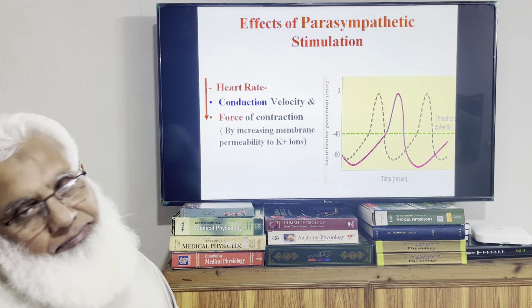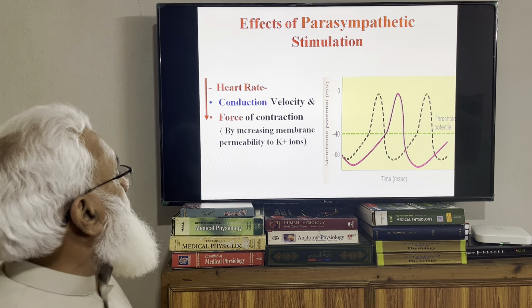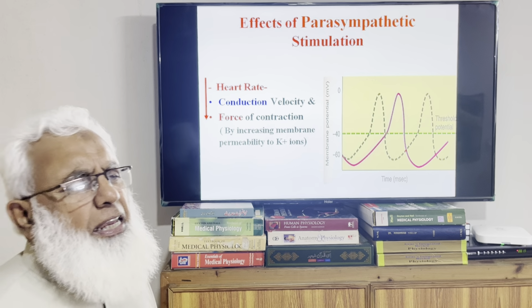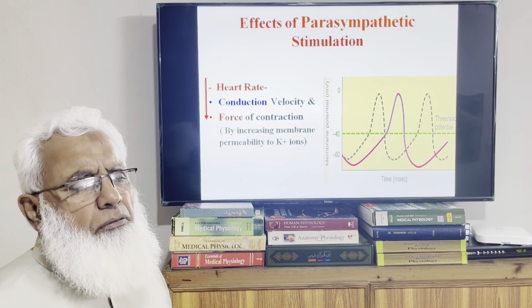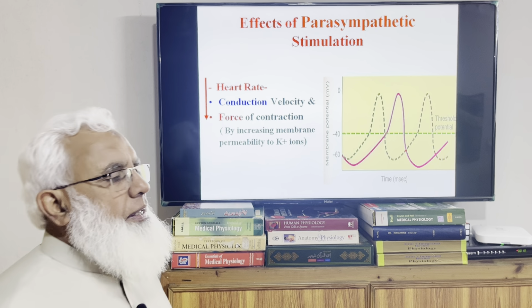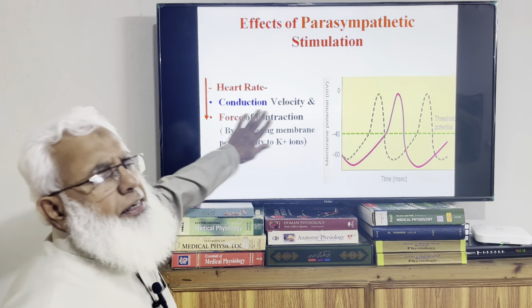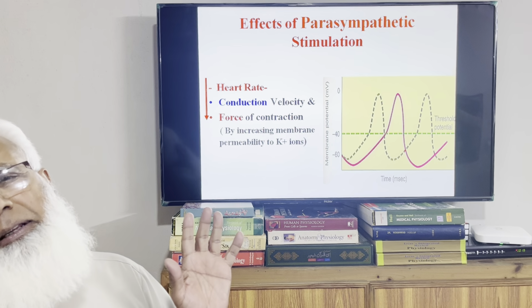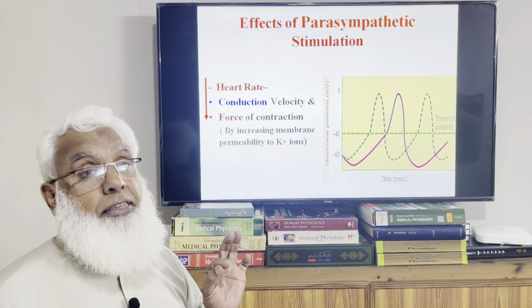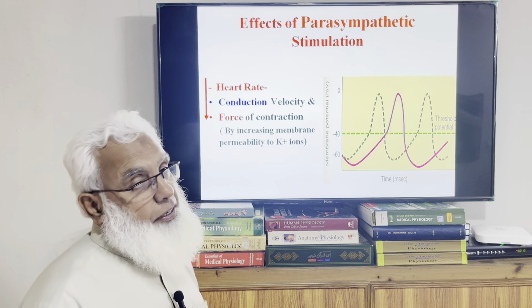Force of contraction is also reduced by increasing the permeability of the potassium ions. Forget it. We are simply listing the factors which affect the cardiac activity. So it reduces force of contraction. Again, it is questionable. Rate of contraction, it has bradycardia. Vagus nerve stimulation causes bradycardia. This is the very powerful effect on the heart rate.